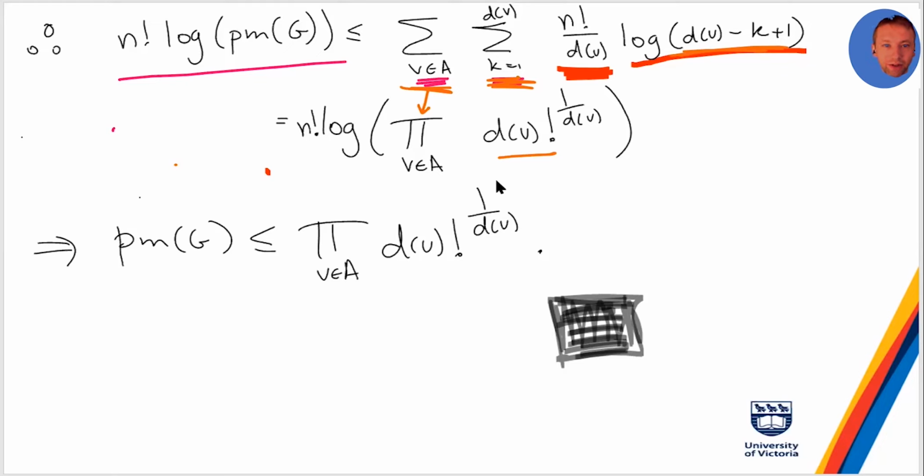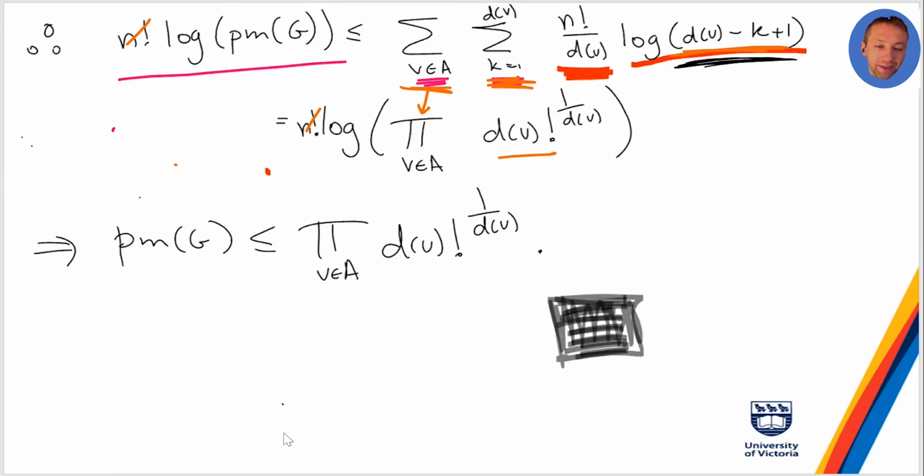We cancel the n factorials and take 2 to the power of both sides to get rid of the logs, and you have that the number of perfect matchings is at most the product over all vertices in A of d(V) factorial to the 1 over d(V). That's a tricky one, but that's the idea. So that's one of these. I think it's a beautiful result, and it's amazing how, apart from a little bit of thinking about going over all the orderings and why that gives you something like this, it's all just using these basic facts of entropy.